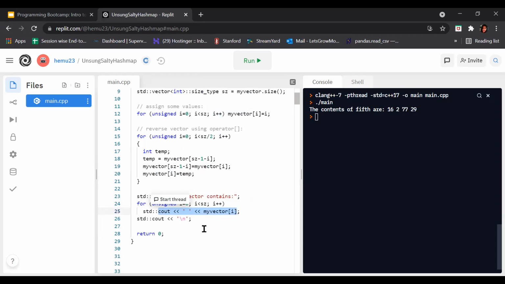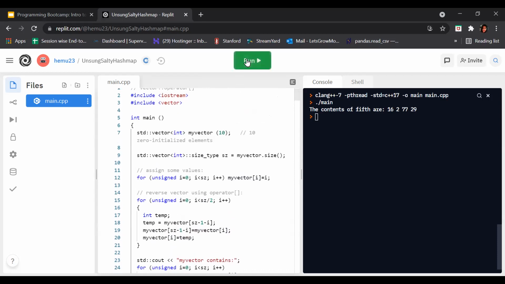How does this for loop begin? First, unsigned i equals 0 is initialized. After that, the test condition is checked. If it's found to be true, the code will run, and if it is false, the code will terminate out of the loop. If true, the code runs, then the update happens, and the condition is checked again, and this continues. You remember the for loop. Now let's run this program and see what we get.